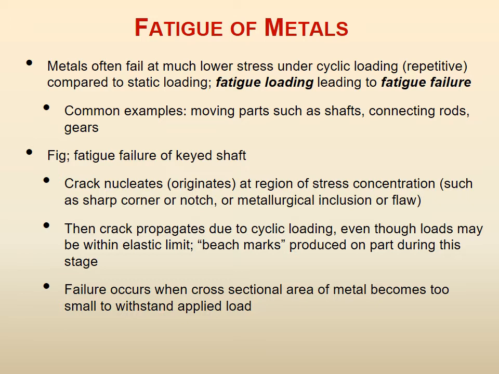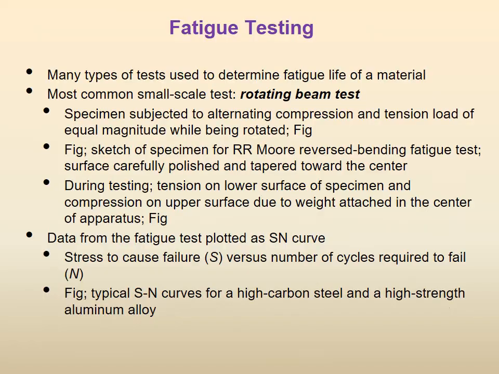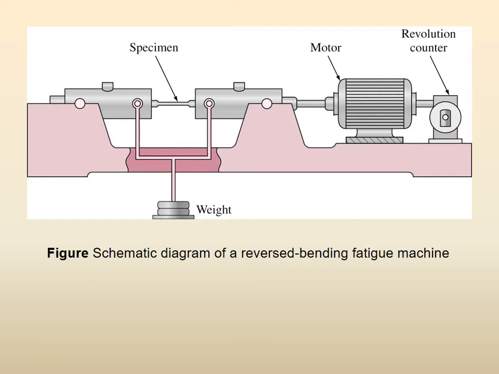Then we talked of fatigue of metals as a major topic, starting a new major topic of fatigue. We showed you a key way in a shaft. Shafts are joined by keys and keyways where fatigue failure happens. We went to fatigue testing and we talked of the rotating beam test and the SN curve. Right, we showed you the schematic of a fatigue testing machine.